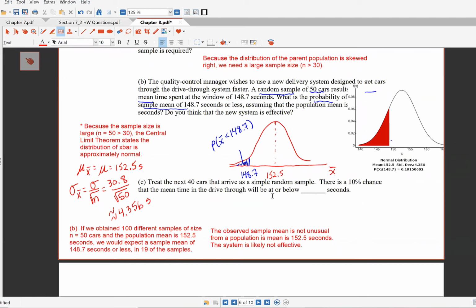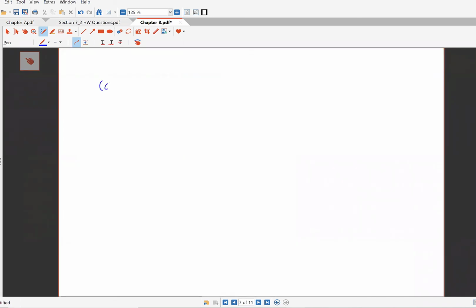Now, letter C is flip-flopping things. Treat the next 40 cars as a random sample. So that means because it's only 40 cars, now your standard deviation of X bar is 30.8 over the square root of 40, not the square root of 50, because it's 40 cars. See that? And so for this problem, there's your distribution of X bar.